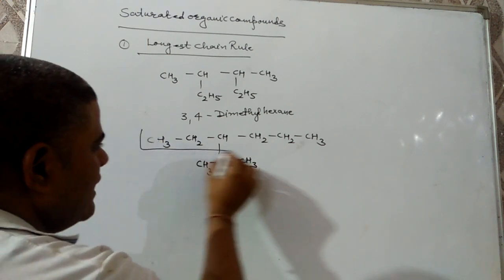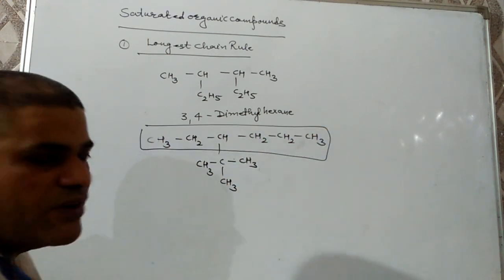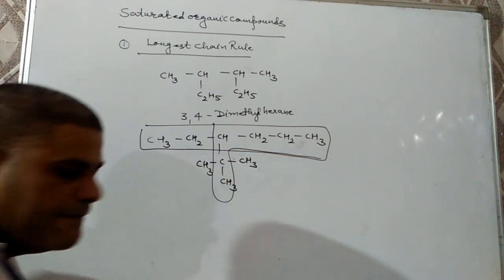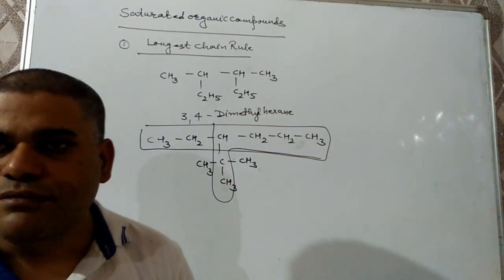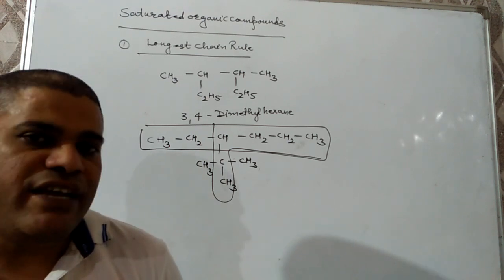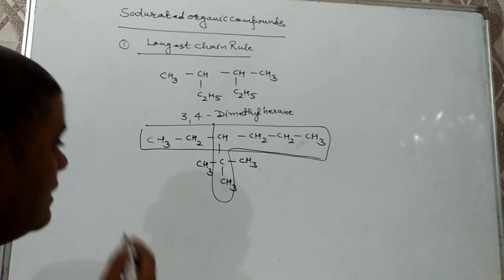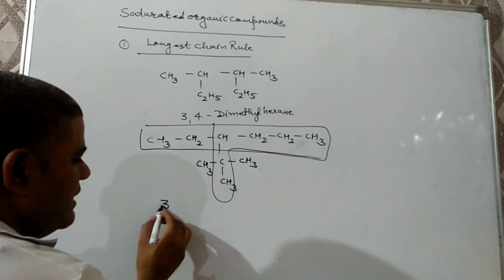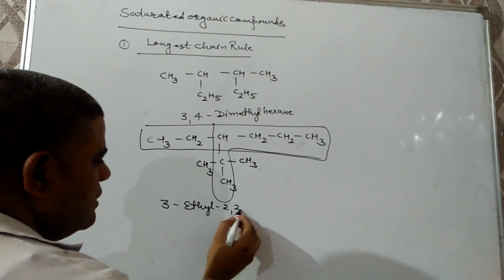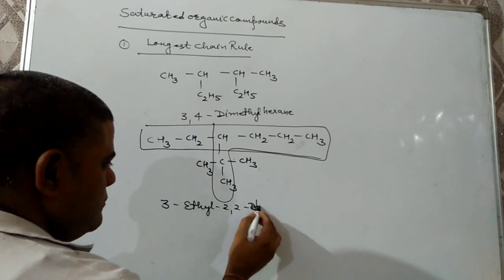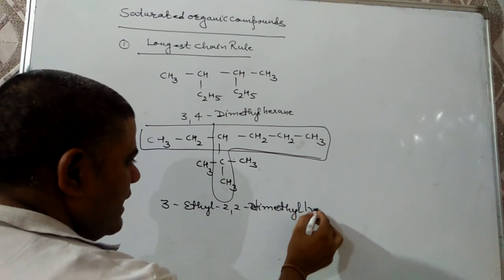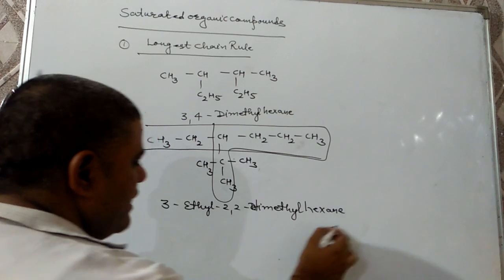The first one is a straight chain having 6 carbons, but the prefix is only 1. And the second chain can be like this, where the prefixes are 3. And I have mentioned, if two chains have the same number of carbon atoms, then we select the chain having the maximum number of prefixes. So the IUPAC name of this compound will be 3-ethyl-2,2-dimethylhexane.